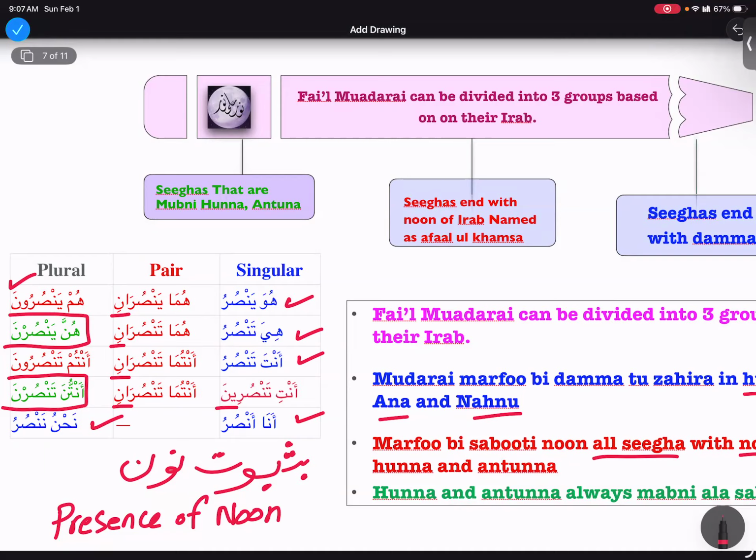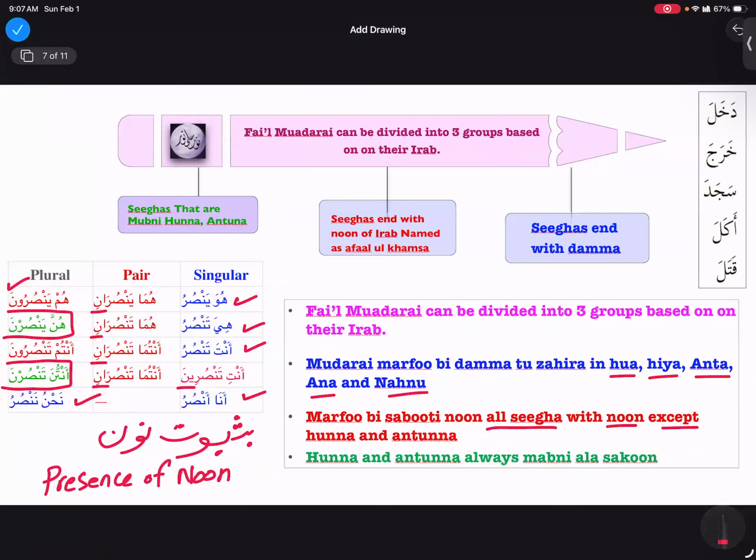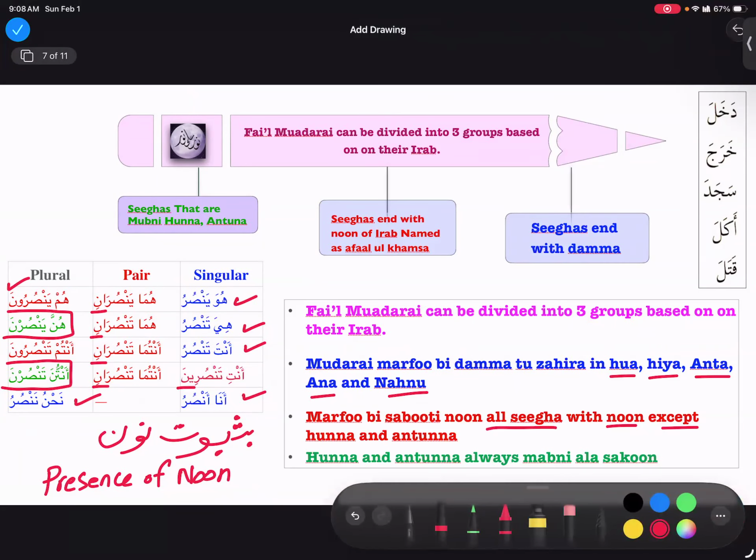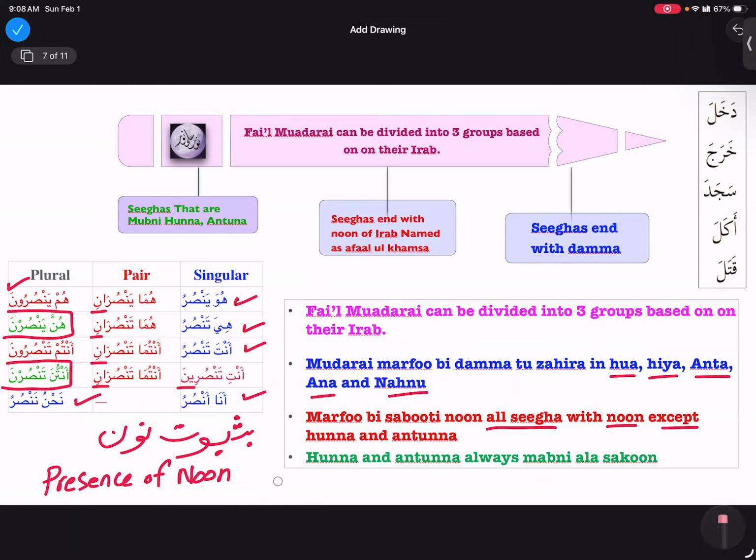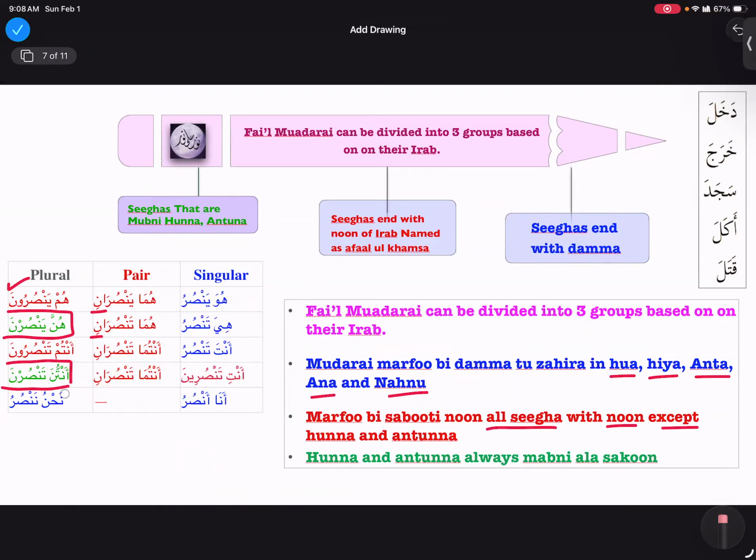If you guys master it like that, inshallah, there is not going to be any problem. So let's do a little practice over here. I put some afal here. Dakhala. So who is the bravest lady who is going to come over here and conjugate dakhala into fi'l mudari? Anyone?